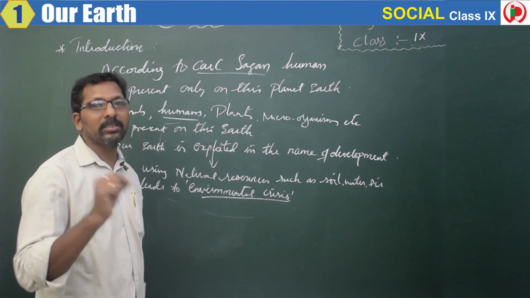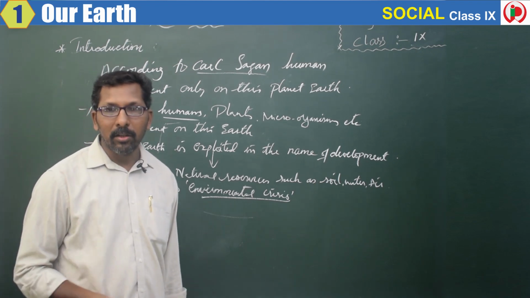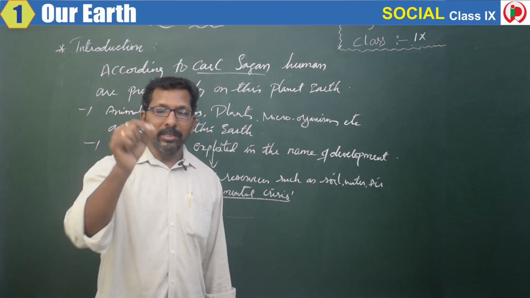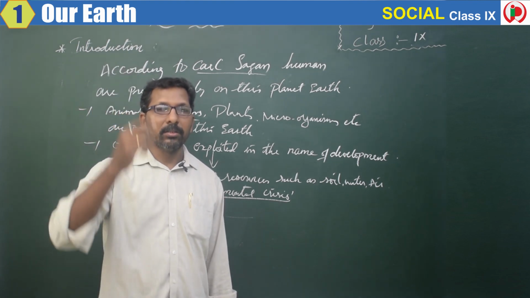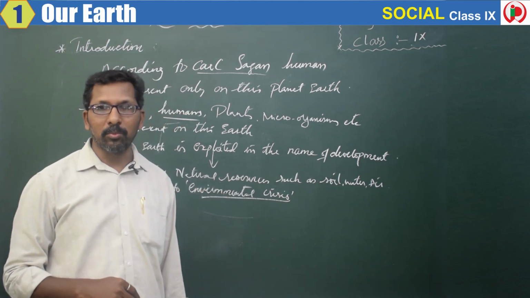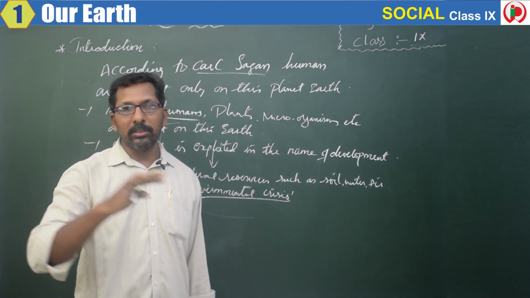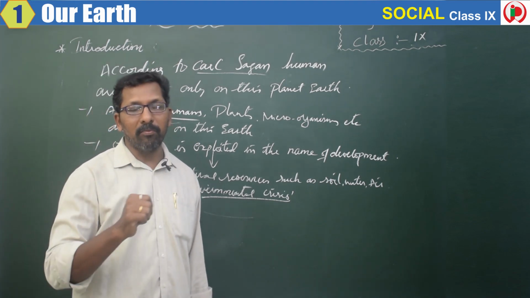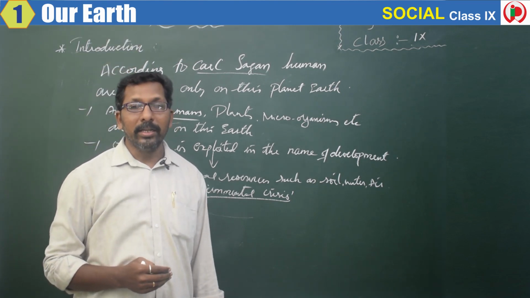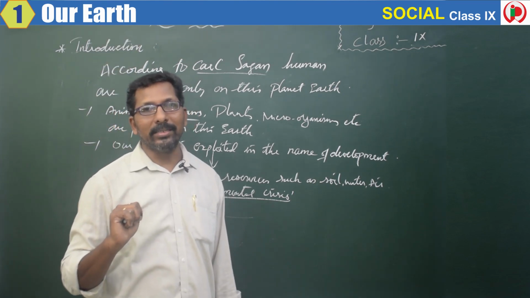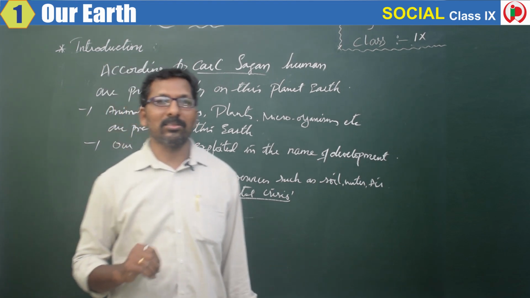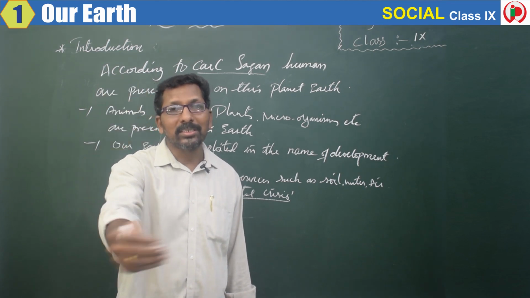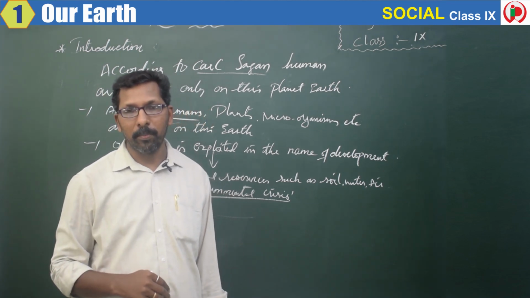Because of this environmental crisis, for example, global warming is taking place, and global warming means increase of temperature in the Earth's atmosphere, which has led to catastrophic changes like melting of ice. Due to the melting of ice, the sea level increases. Because the sea level increases, a large number of coastal areas and a large number of islands are going to submerge in the coming years.